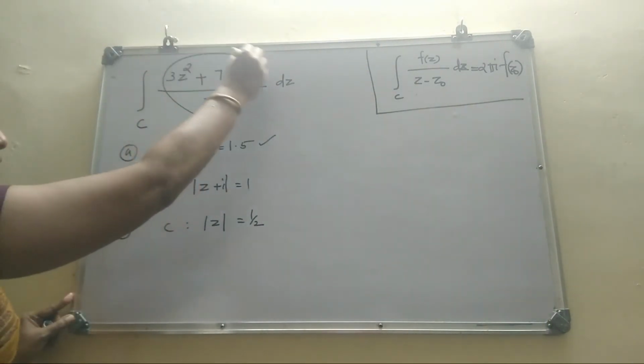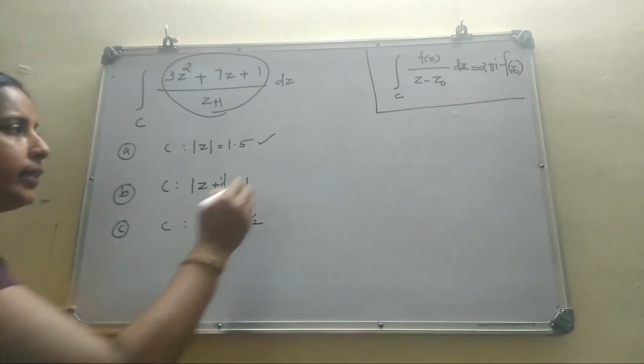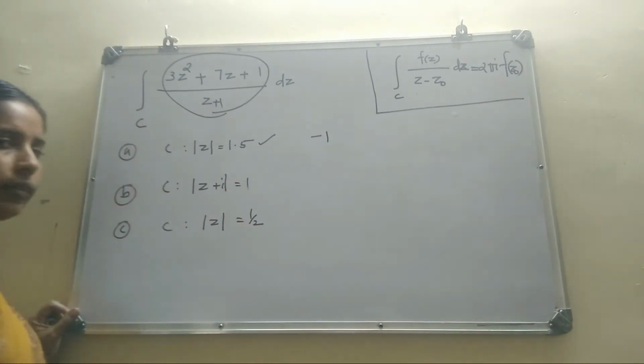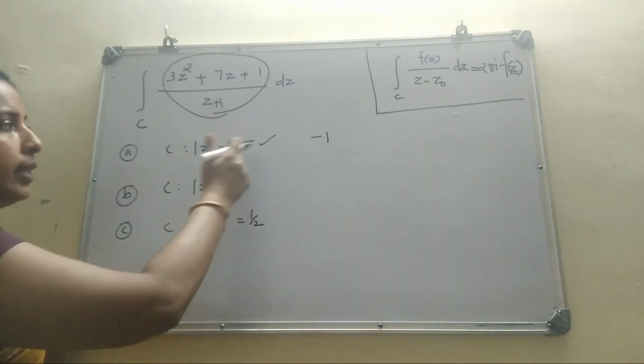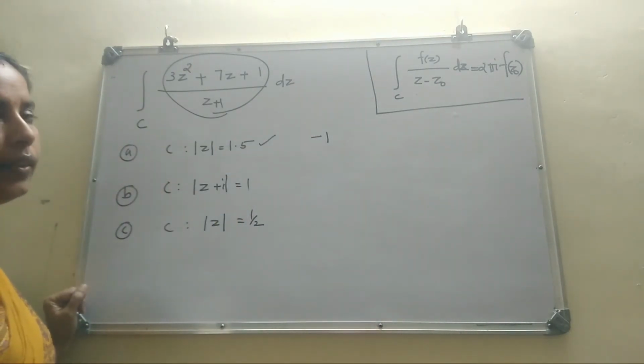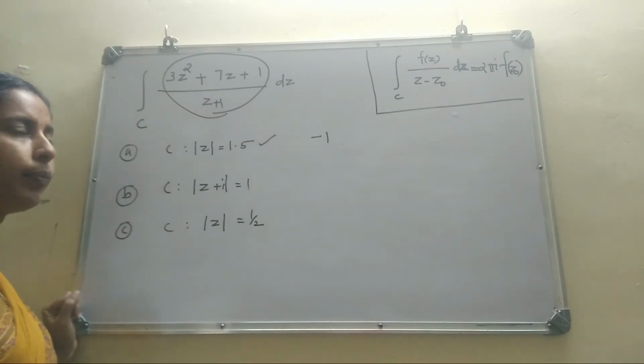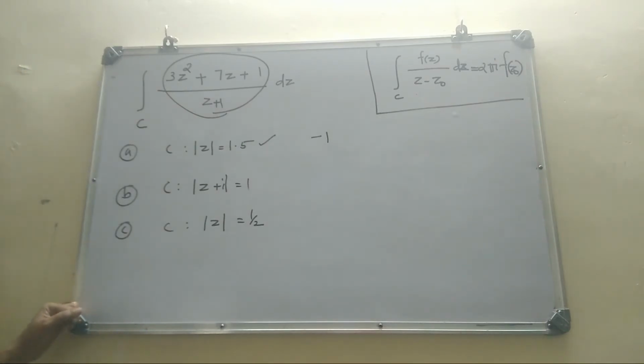See, this function has only one singular point, which is minus 1. When you consider this circle, this singular point is inside of C. If there is a singular point within C, then you have to apply Cauchy's integral formula or integral formula for derivative. Here we studied Cauchy's integral formula, so the suitable result is by Cauchy's integral formula.